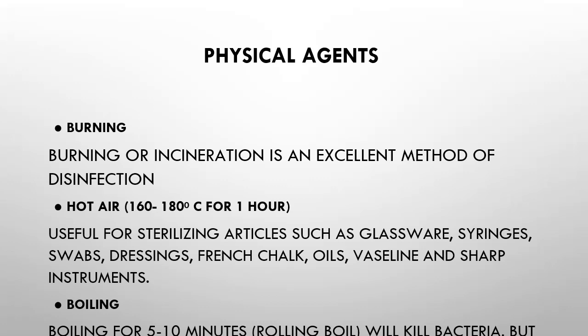Hot air, 160 to 180 degrees C, is used for 1 hour, and it is useful for sterilizing the article such as glassware, such as syringes, swabs, dressings, oils, Vaseline, or sharp instruments. Another method is boiling. When we boil instruments for 5 to 10 minutes, all bacteria are killed usually, but not the spores or the viruses.